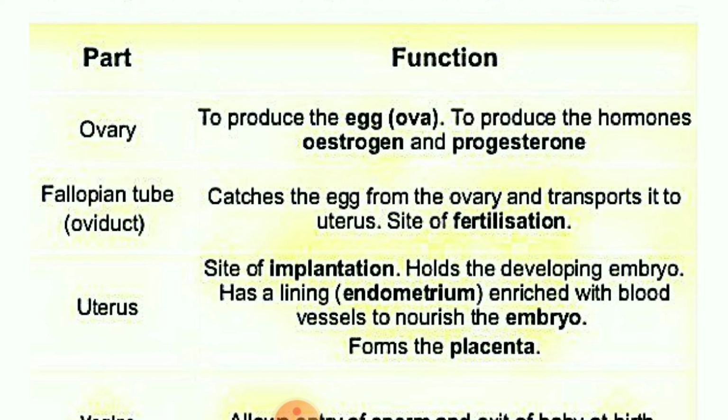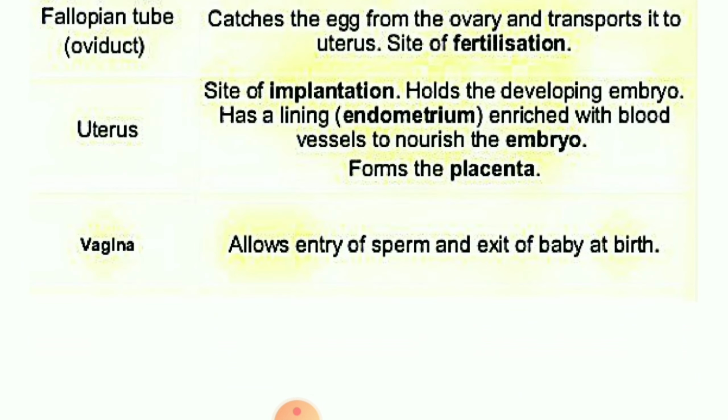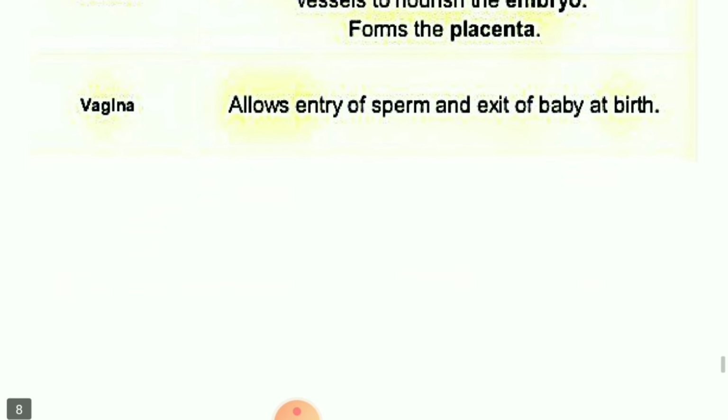What is the placenta, children? A food pipe, you can say, which is connected with the mother's body for nourishment purposes. What the mother is consuming will be utilized by the offspring for further growth. Vagina is the place where the sperm is going to enter, and after the implantation and proper development, the baby is going to be delivered out from that particular point.